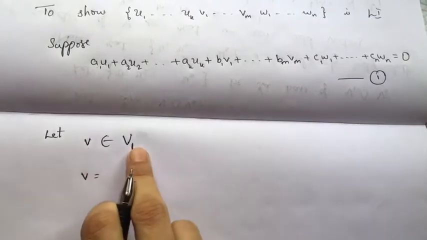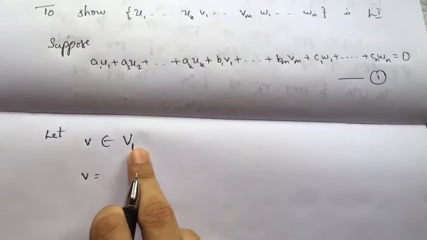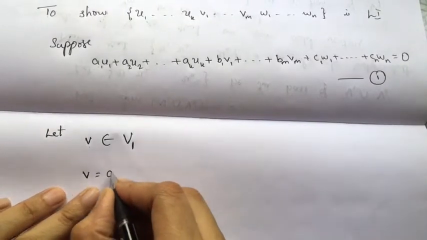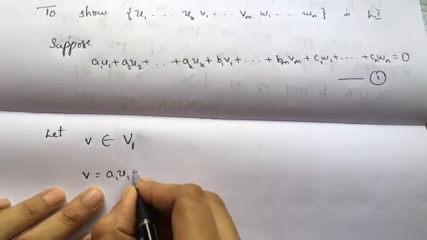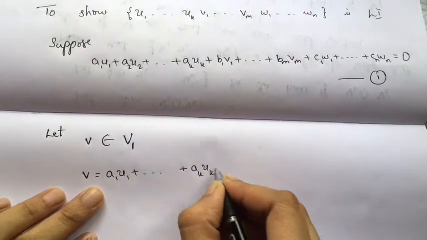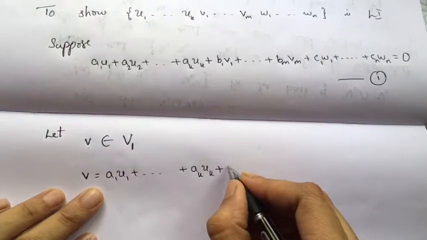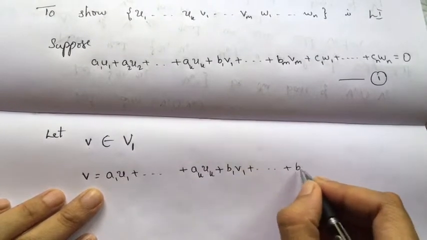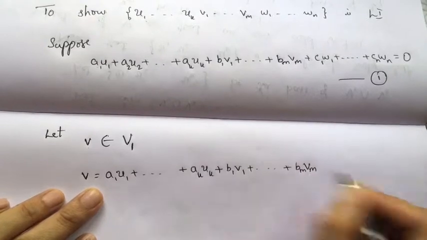So any vector in V1 can be written as a linear combination of these vectors. So let me write v as a1 u1 + a2 u2 + ... + ak uk + b1 v1 + b2 v2 + ... + bm vm.